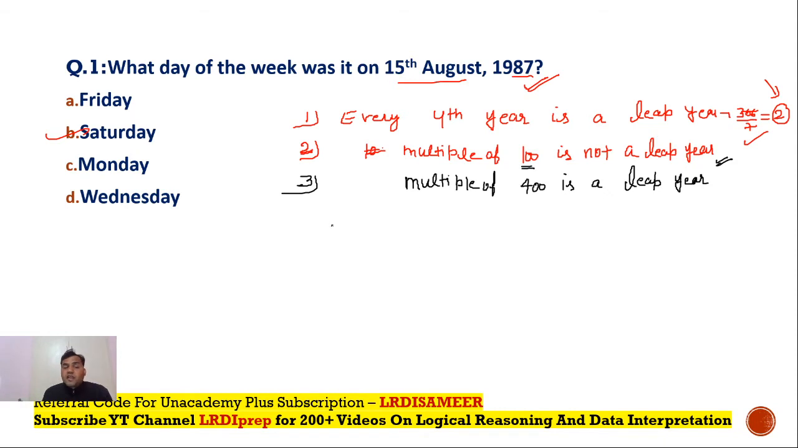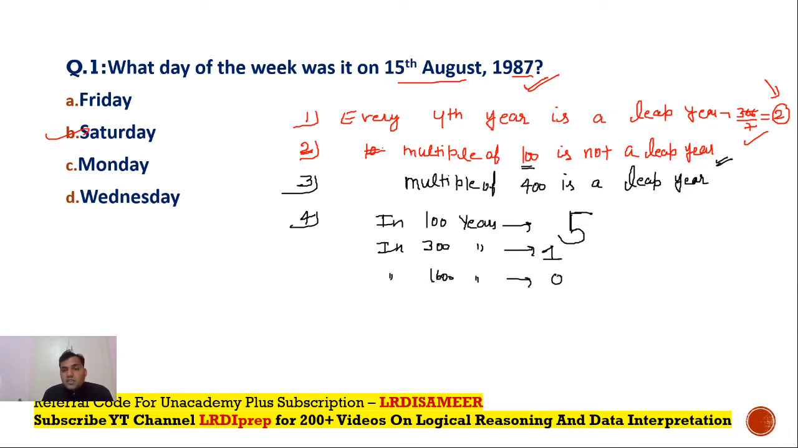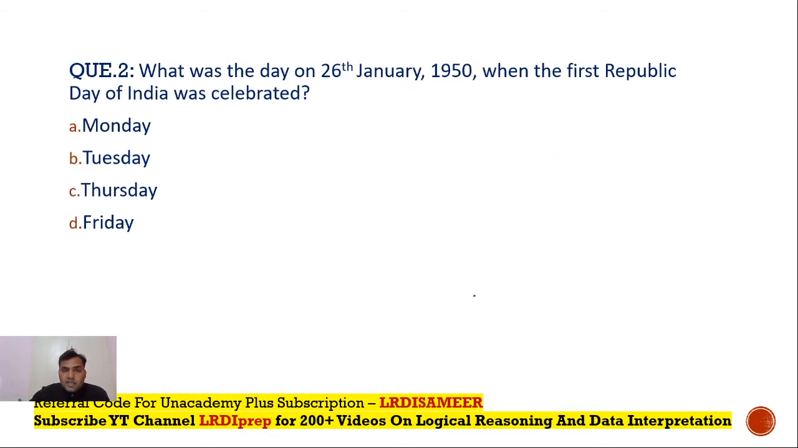One more thing: in a period of 100 years, the number of odd days is 5. In a period of 200 years, the number of odd days is 3. In a period of 300 years, the number of odd days is 1. In a period of 1600 years, the number of odd days is 0. These are the 4 points that you need to keep in your mind to solve any question on calendar. Now we'll use these points in the next question.